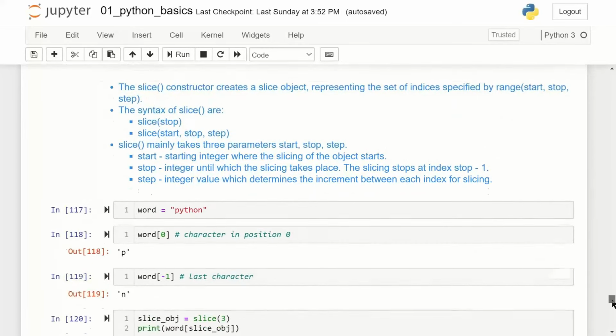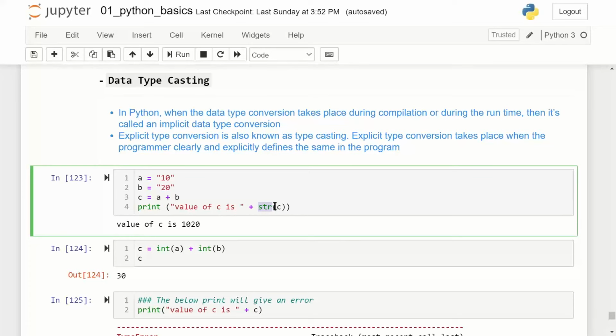I run the syntax C is equal to A plus B, print value of C is equal to string C. If I first don't put the string word, what will happen? It should give me the output. Here str is not essential, but the value I got is 1020.